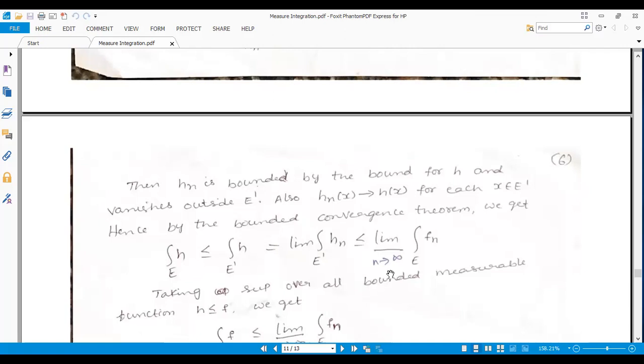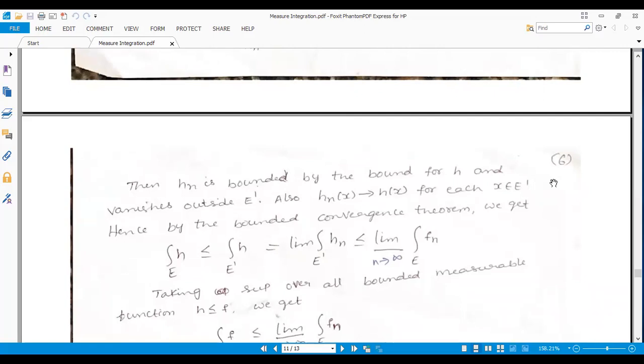Since fn is a sequence of bounded measurable functions, and hn is related to h, hn(x) also tends to h(x) for each x belonging to E dash, because it vanishes outside.